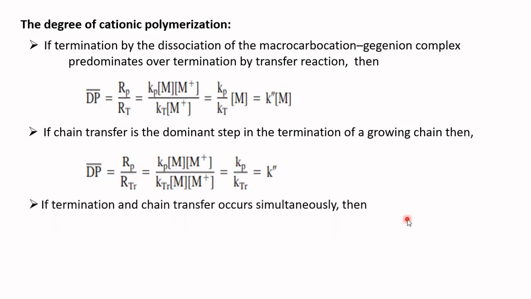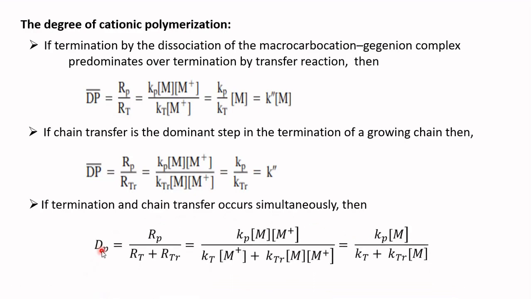Then, if the termination occurs by the dissociation of macrocarbocation gegenion complex and by the chain transfer simultaneously, then the degree of polymerization is equal to Rp divided by Rt plus Rtr. You substitute the value of Rp in the numerator and the value of Rt and Rtr in the denominator.